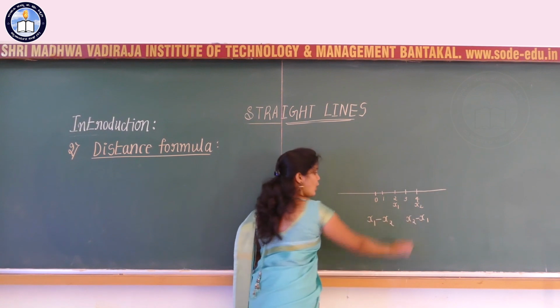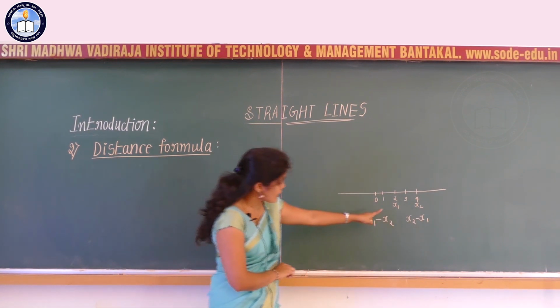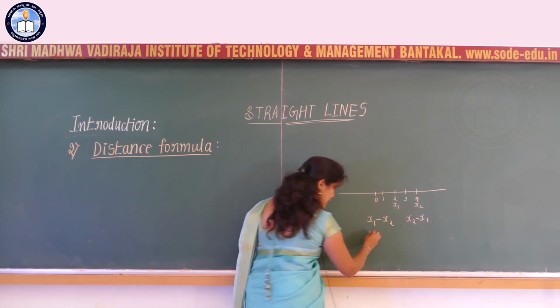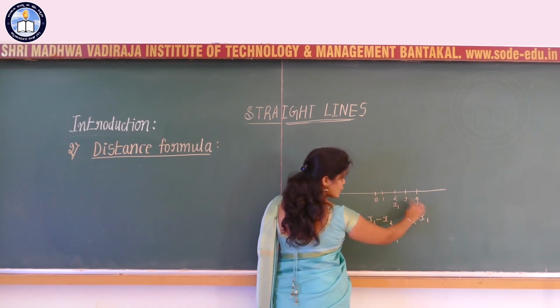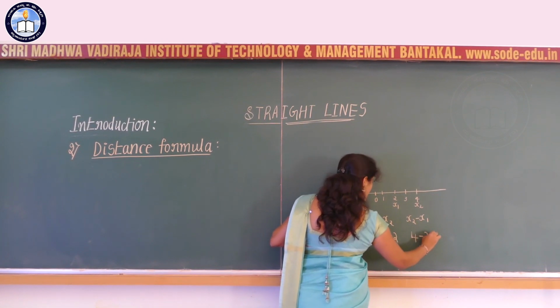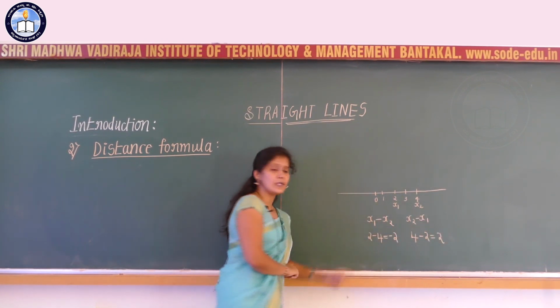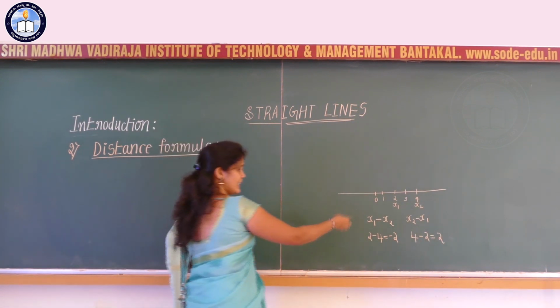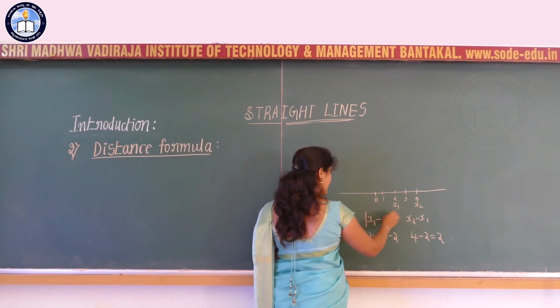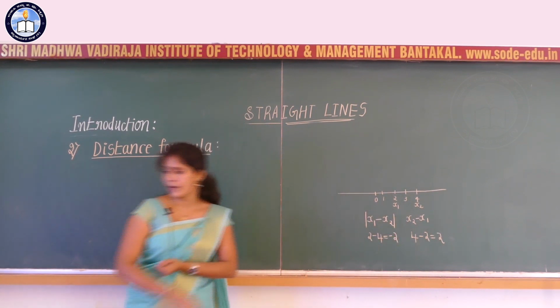x1 minus x2 or x2 minus x1. If you are considering x1 minus x2, that is 2 minus 4, which is equal to minus 2. x2 minus x1 gives 4 minus 2, which is equal to plus 2. But we know that distance cannot be negative. So therefore, instead of writing either the first one or the second one, you can directly write it as the absolute value of